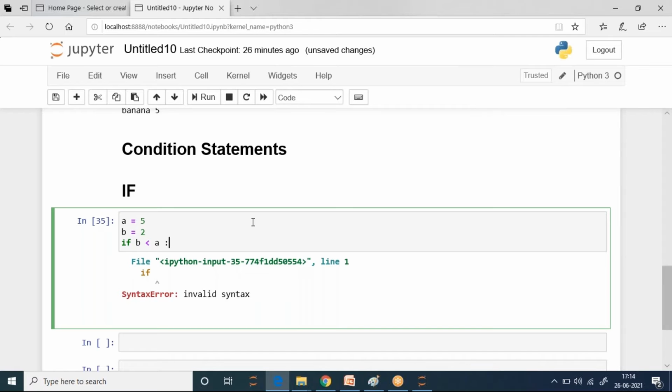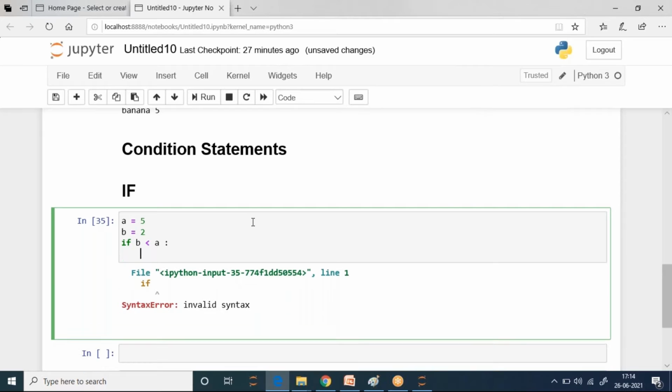If you write this if and put this colon, and you click on enter, you will see some spacing happened. This is very important. You have to maintain the indentation. If you don't maintain it, you will get an error called indentation error. If you get this error, you have to fix it. So keep in mind that after the if statement you have to maintain this space.